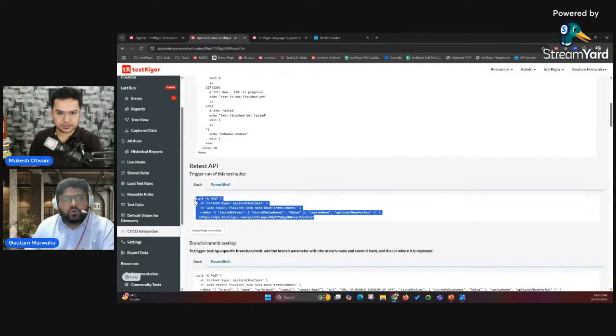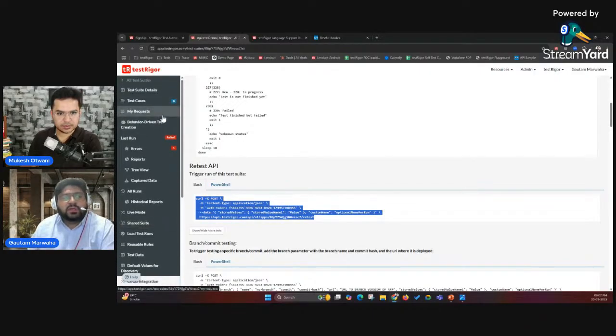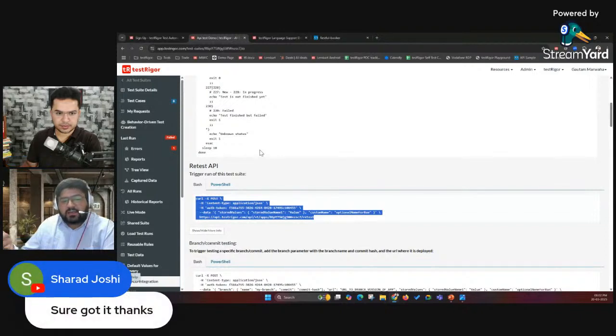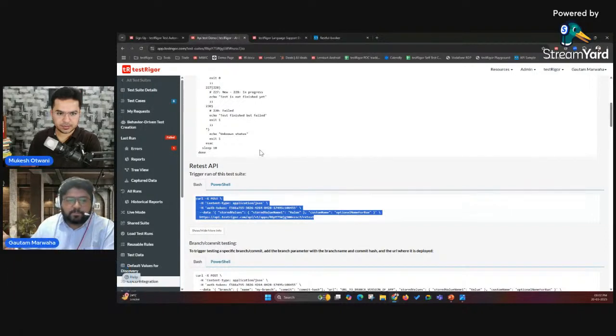So I'll just copy paste this script in my pipeline, maybe in a YAML file, and whenever the pipeline triggers that script, it should run the whole test suite in TestRigor. Once the execution is done, you will be notified through email, Slack, and Teams that the execution is done and these are the failures.